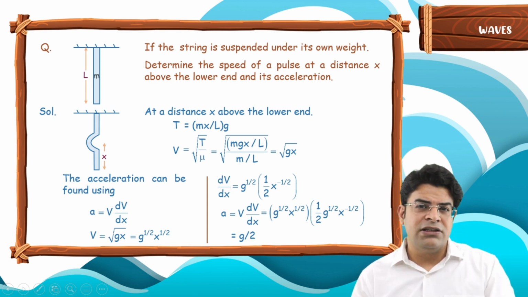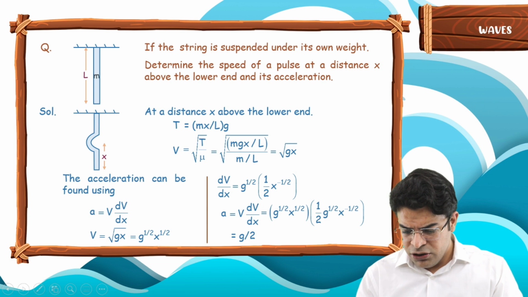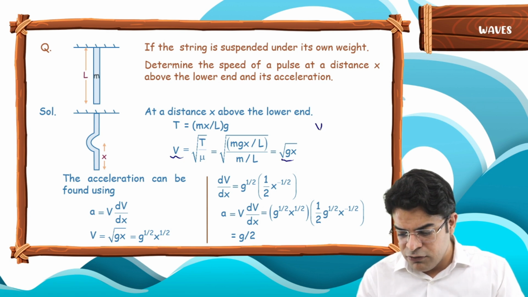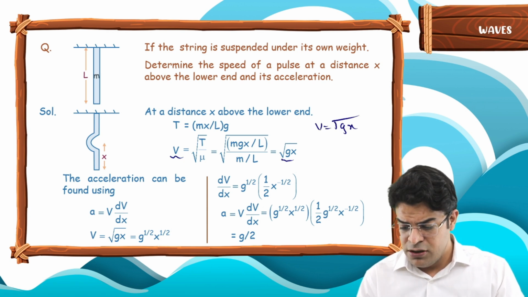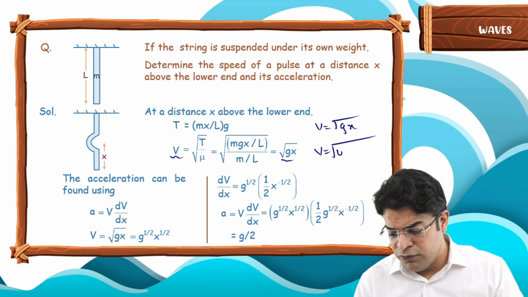Somebody might have said, sir, you are such a time waster. You could have just compared this v equals root gx with v equals under root of u square plus 2ax.